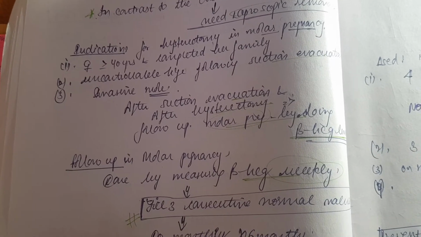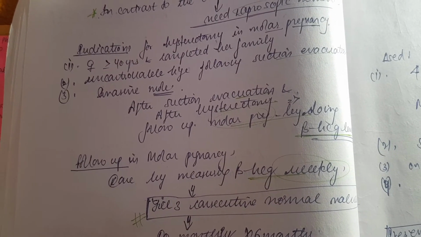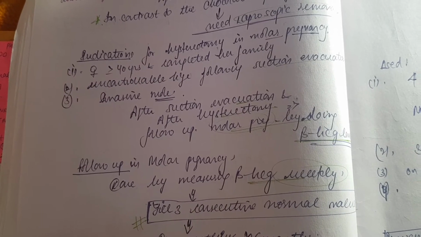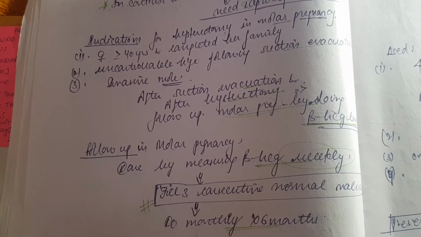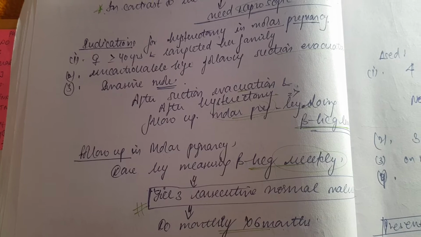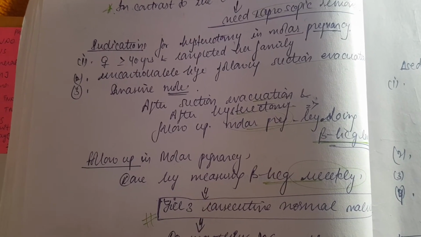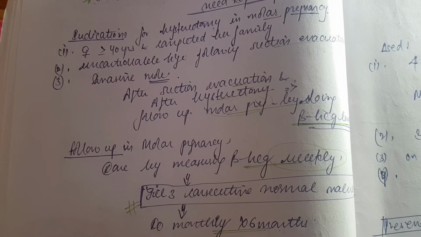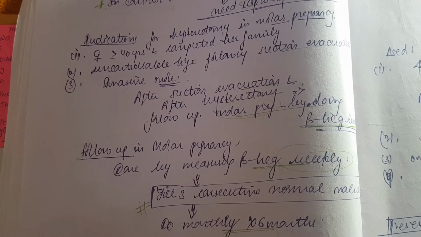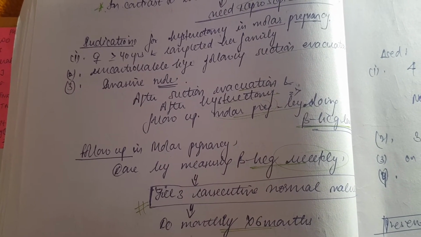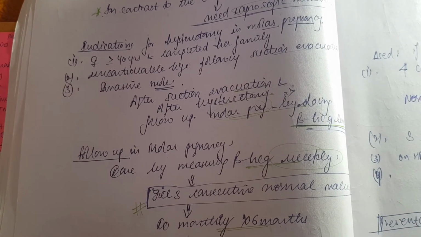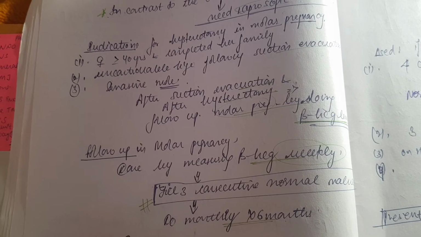Now, where will we do hysterectomy? There is this very common sense thing. If the female is 40 years or more, her family is complete, or there is uncontrolled hemorrhage, there you can't do anything, you have to go for hysterectomy. We are doing suction evacuation, and you end up having lots and lots of blood loss, uncontrollable hemorrhage. And if it is an invasive mole, we'll go for hysterectomy.